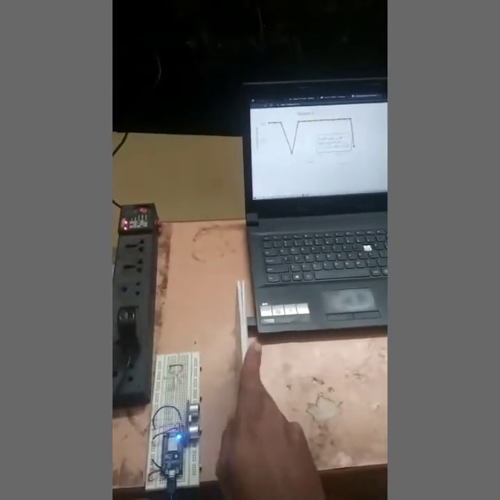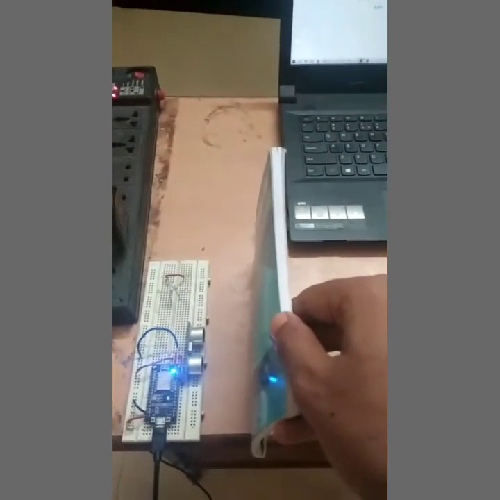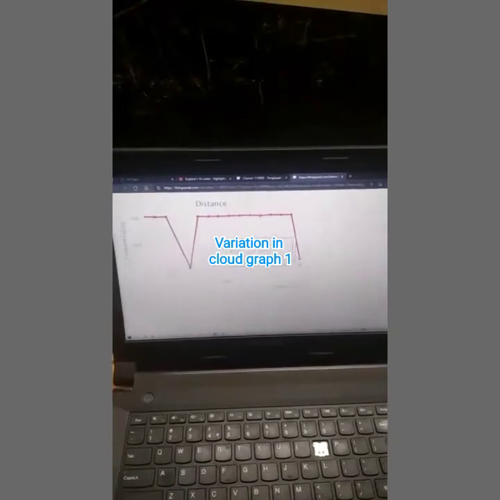Now let us see that. Now we are going to obstruct the distance. Approximately this will be from the sensor to the node, approximately 10 centimeters or less than that. Let us see what the graph shows. This will be updated every 10 seconds. See that the value is very close to 0.